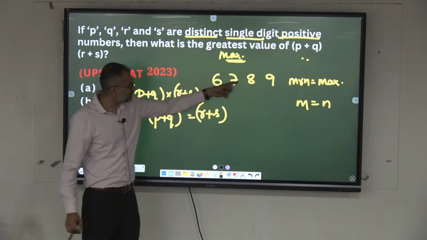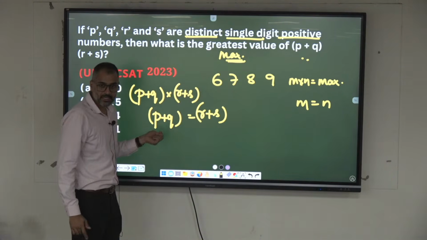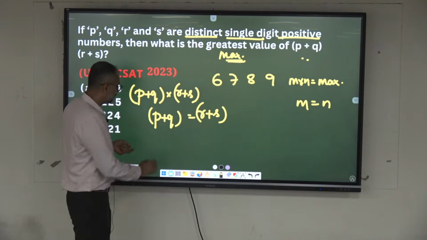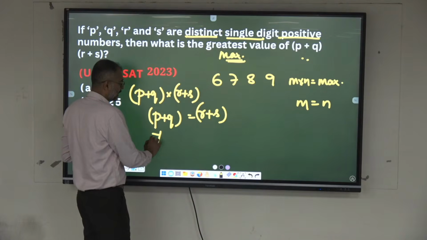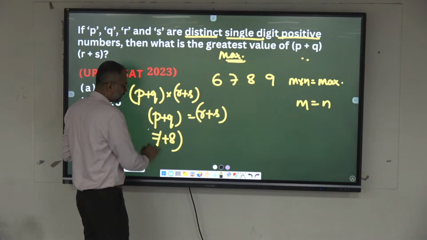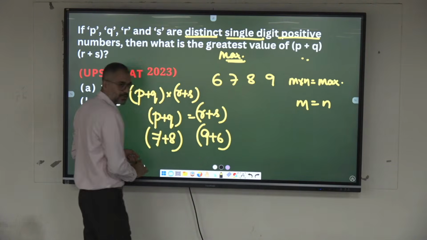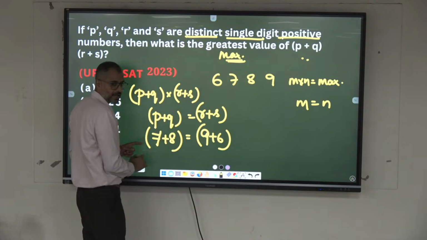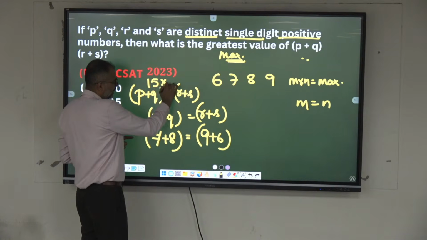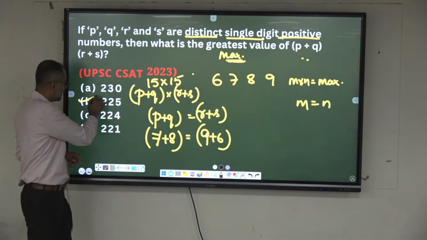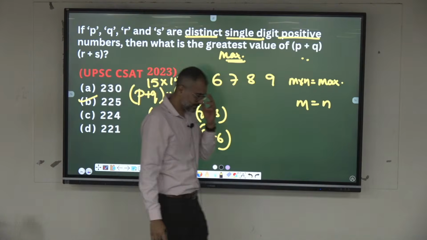Using these digits, can you satisfy this relation? If I put 7 plus 8, 15, this will be 9 plus 6, so 15. If this is 15 and 15, they are equal. What is 15 square? 15 into 15, the maximum will be 225.